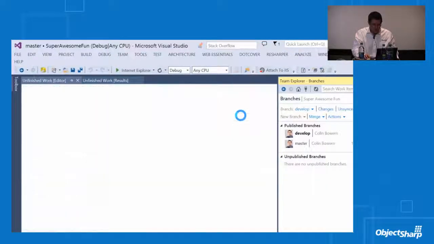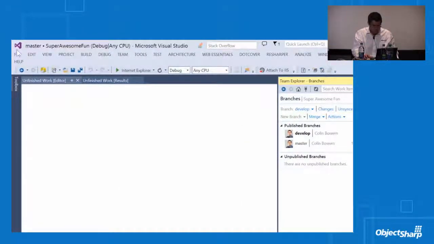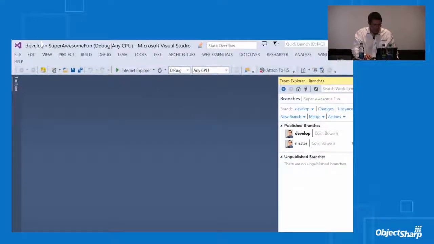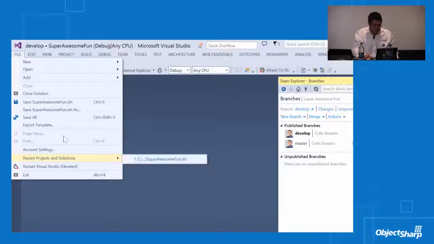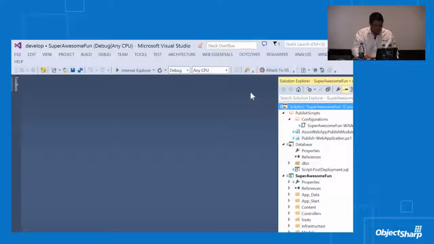So let's go ahead and grab the develop branch and pull that down. We'll do a quick swap of the solution. It's gone out to the cloud and synced up my local develop branch, because Git is one of those things that's distributed, so I've got a full copy of the branch locally here. It's loading up. This should be my challenged one. Let's hit run.